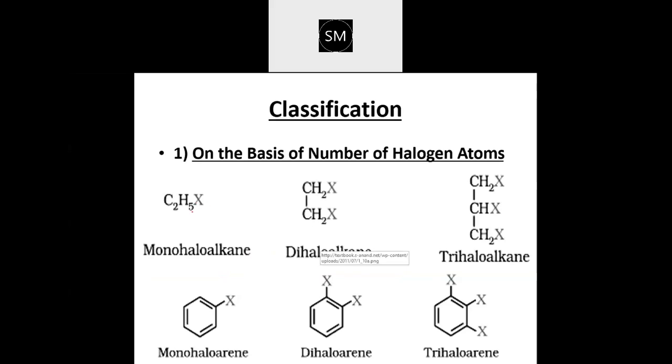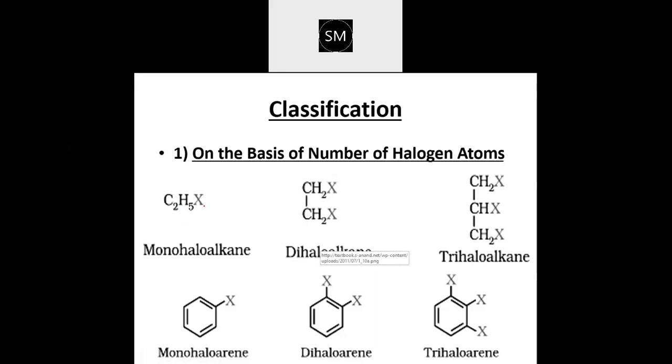See here. In your book, the example is given for ethane, no? You can see C2H5X is given. You can remember for methane, it is easy to remember for methane. So I took that compound. For any organic compound, you should be able to write. So don't stick to one thing. You should be able to generalize. So here ethane is taken.